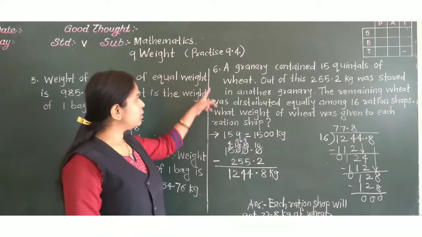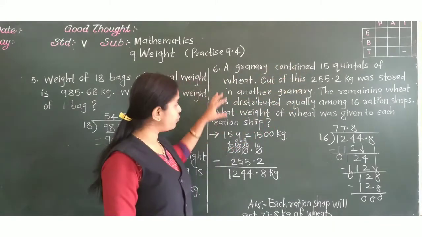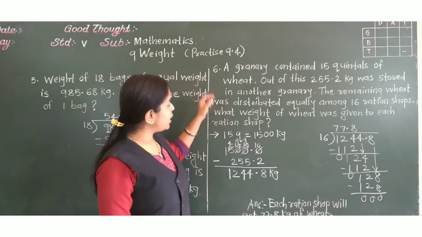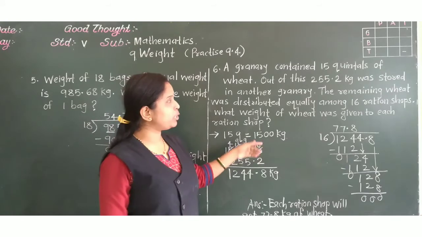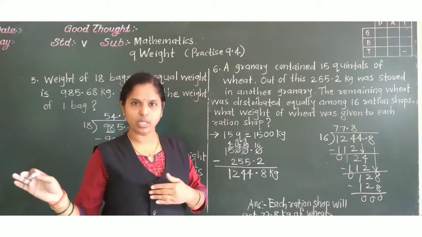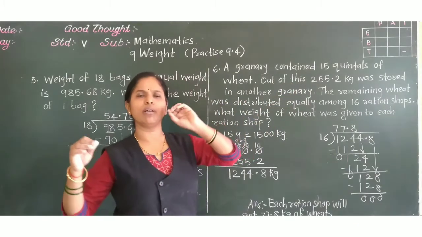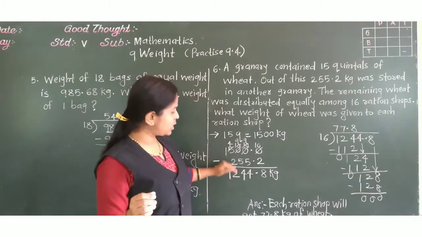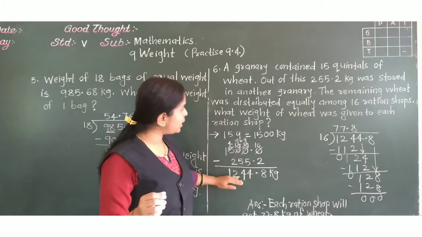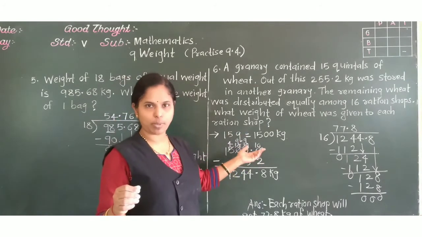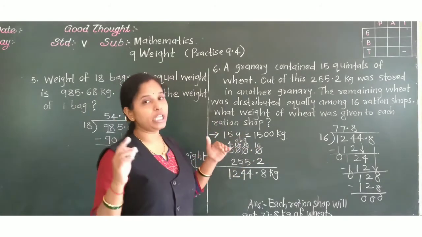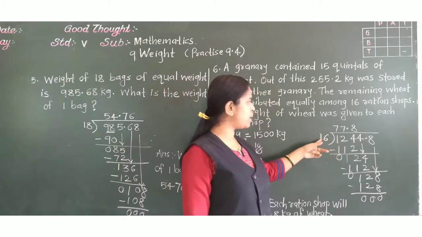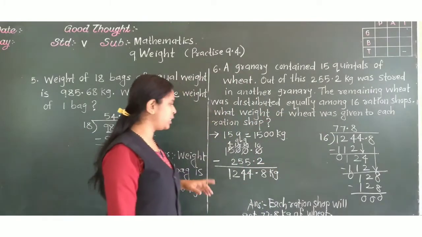Understood? See here, a granary contains 15 quintals. Now 15 quintals I converted into kg, that is 1500 kg. Out of 1500, 255.2 was stored in another. They removed this much quantity and stored that wheat in another granary. And now the remaining, after subtraction, is distributed among 16 ration shops. That means how much quantity will each ration shop get? That we will get by division. So this divided by 16, you will get 77.8 kg of wheat.